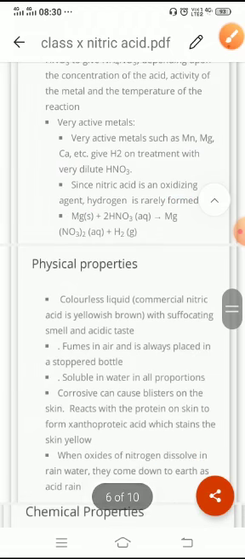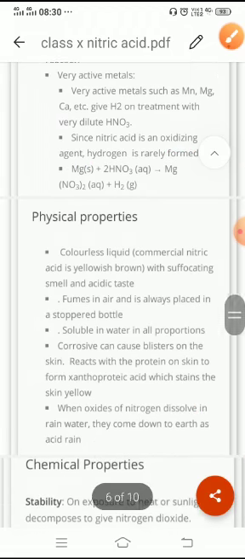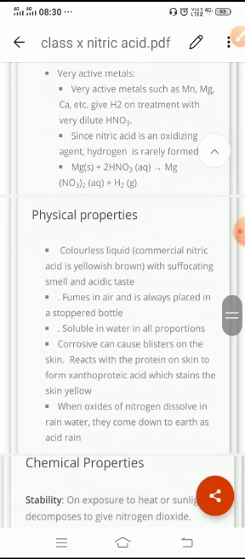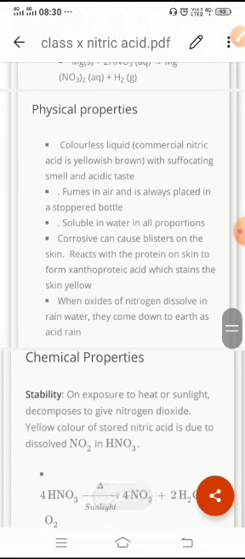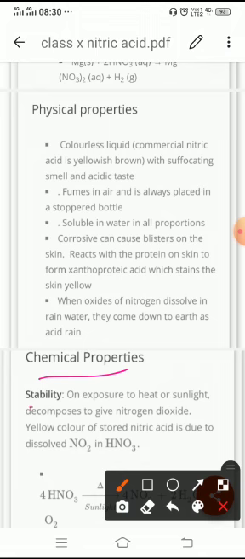Now coming to the other physical properties of nitric acid, it is yellowish brown in color, as we have already discussed, due to the presence of oxides of nitrogen. Fumes of air are always present in it. It is soluble, corrosive in nature, and various oxides of nitrogen are soluble in water. That is why it is a part of acid rain.